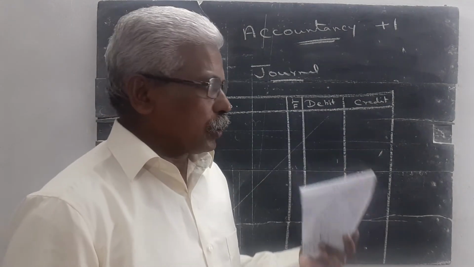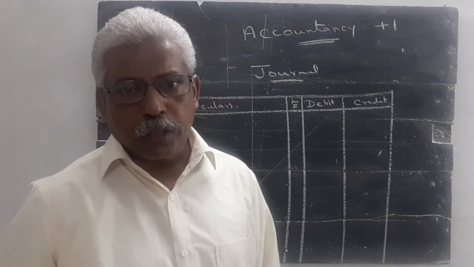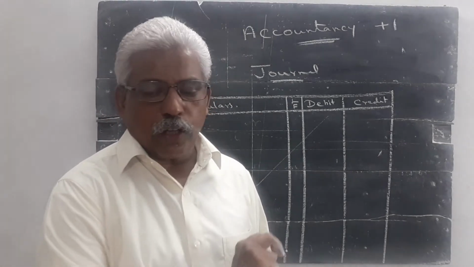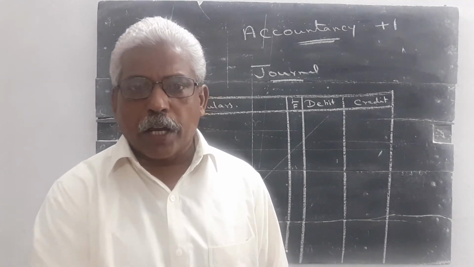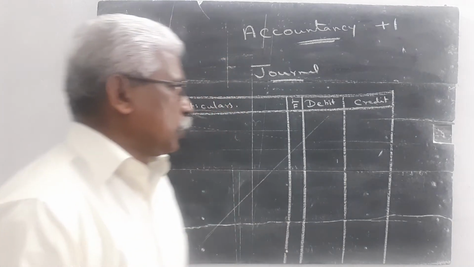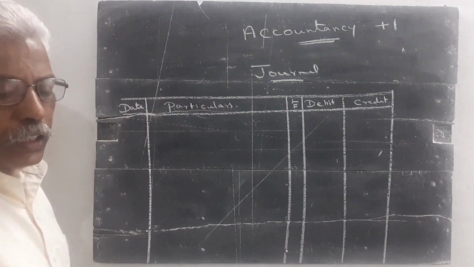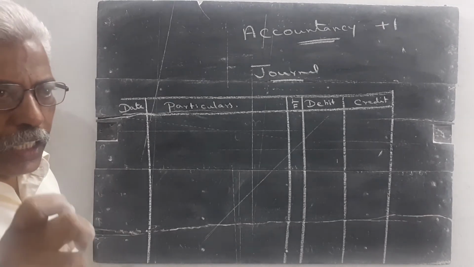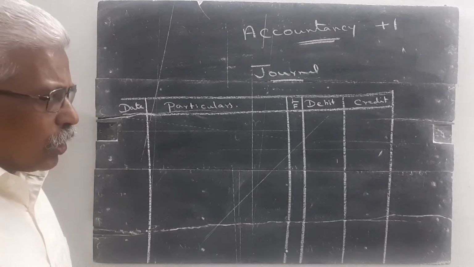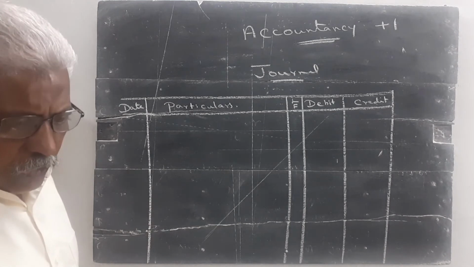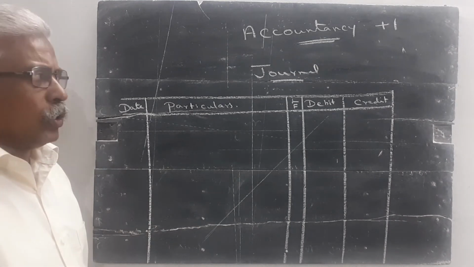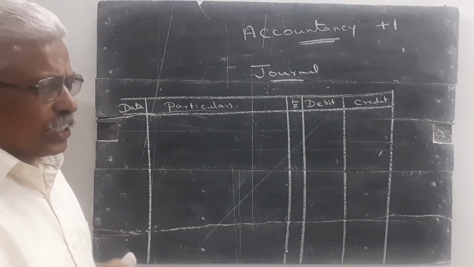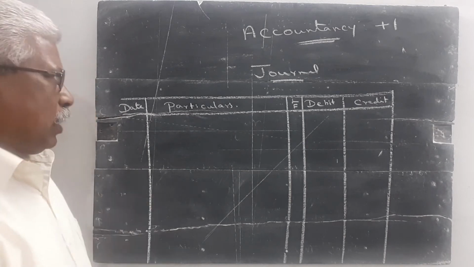If you are not able to study the journal, you are not able to study the subsequent chapters. So never buy any guide. You simply refer to the textbook, which contains many illustrations. All the tutorial notes are given in the textbook. So please refer to the textbook and develop your knowledge.